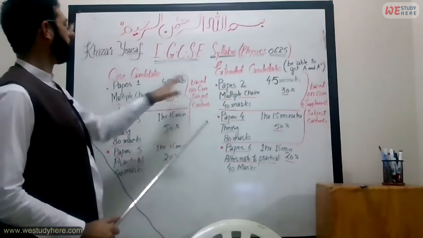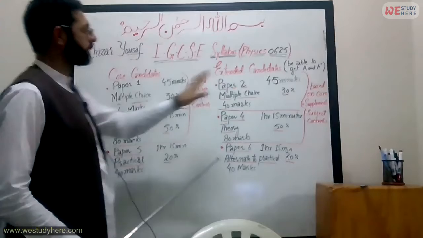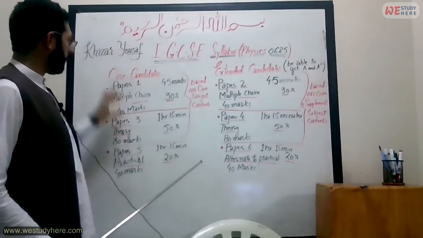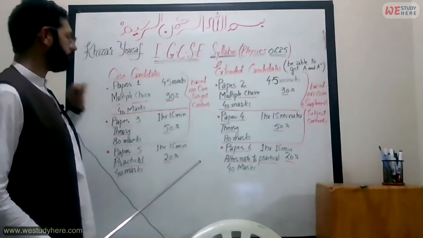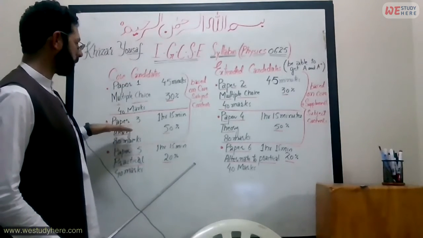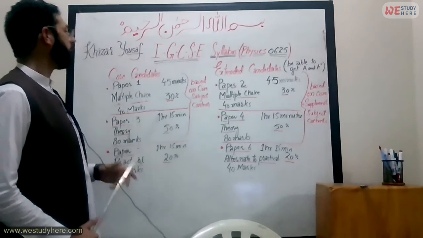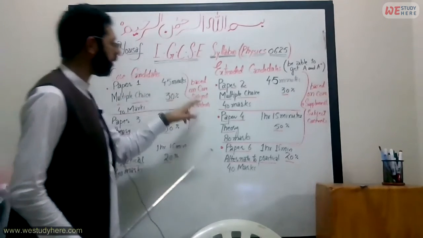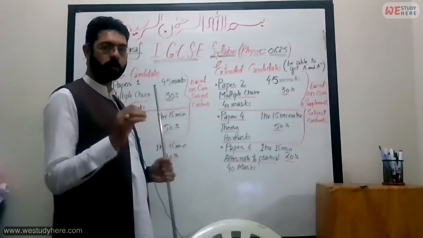So the difference between the core candidates and extended candidates is in these papers. Paper 1 and paper 3, one is multiple choice questions and one is theory, that is structure based questions. These paper 1 and paper 3 are based on the core subject contents only.